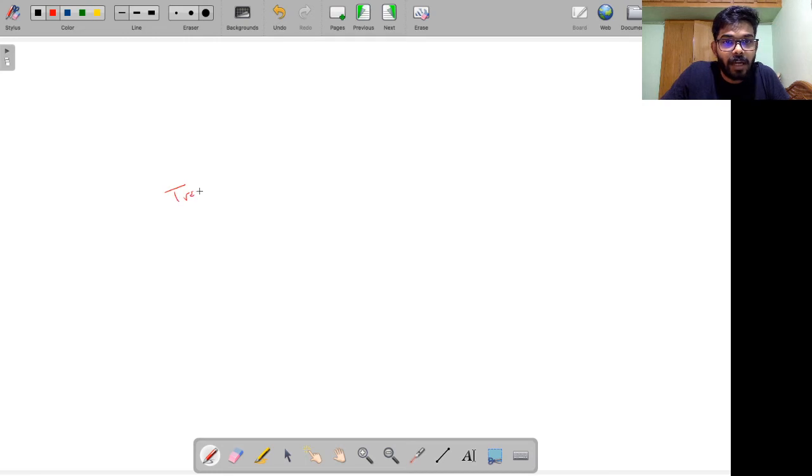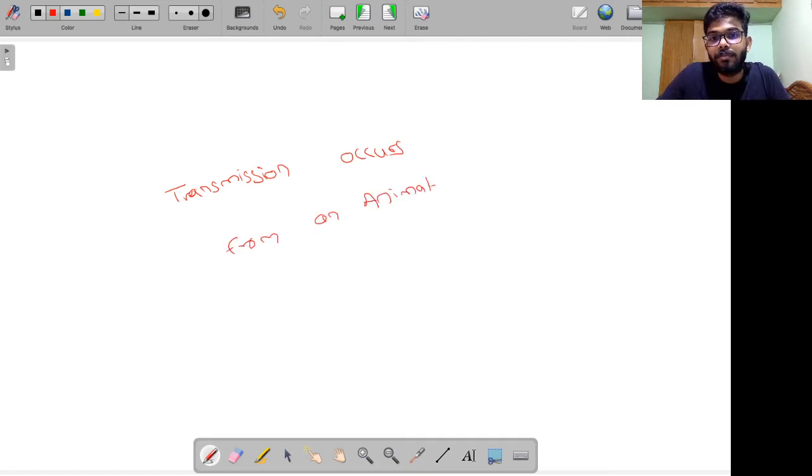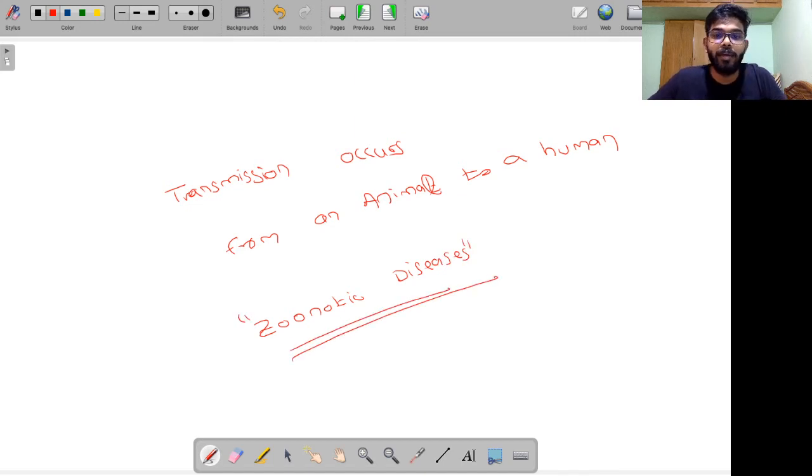If transmission can occur from an animal to a human, such diseases are called zoonotic diseases. Why? Because these are certain kinds of diseases, for example rabies, that can spread from an animal to a human being. Such diseases are called zoonotic diseases.